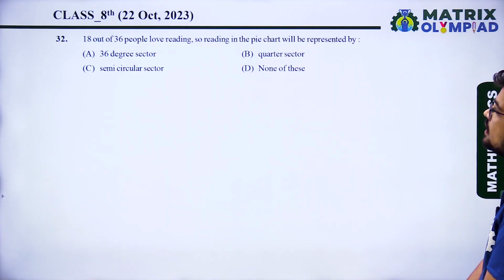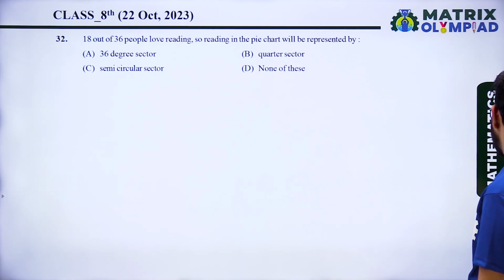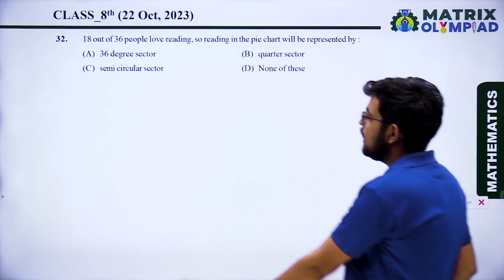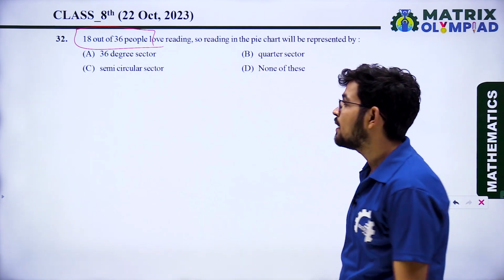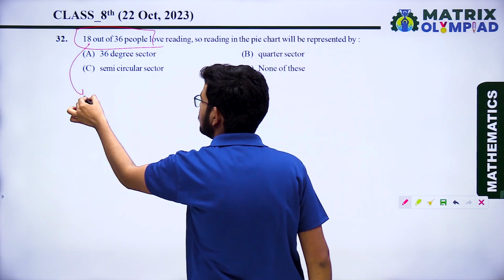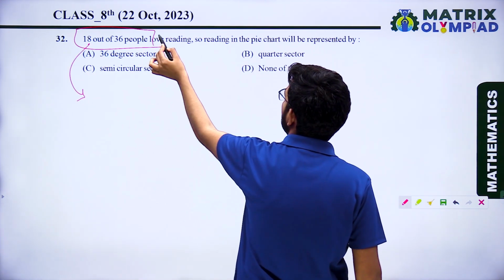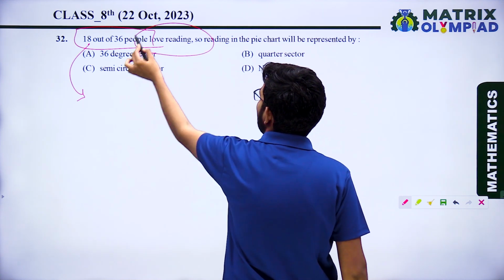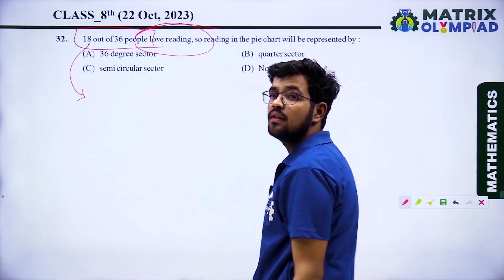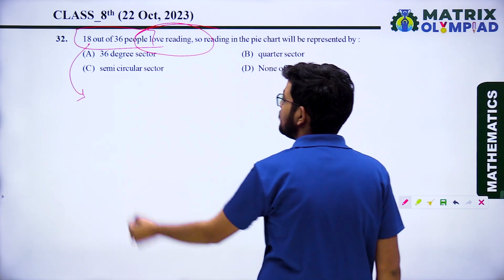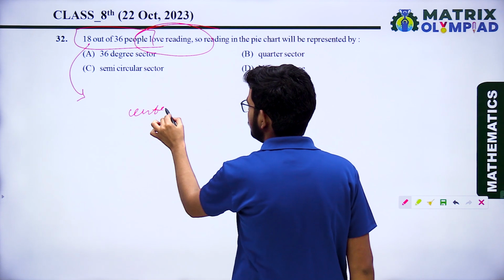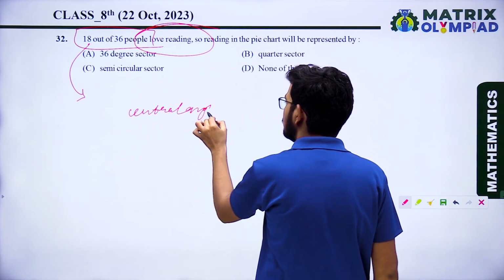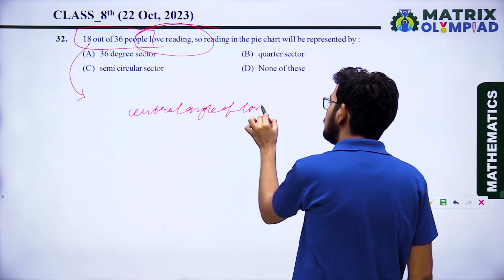18 out of 36 people love reading. So reading in the pie chart will represent 18 out of 36. Total is 36, and 18 is the number of people who love reading. So what is the central angle of love reading books?